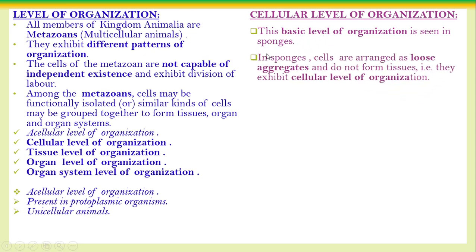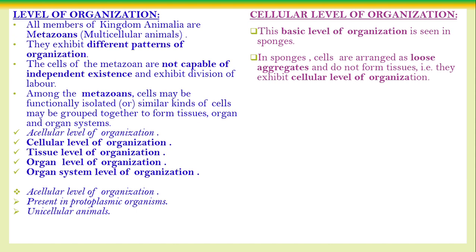In sponges, the cells are arranged as a loose aggregate and do not form tissue. Note this point, very important. The body of the sponges are metazoa, that means made up of many cells. Even though the body is made up of many cells, the cells are not tightly packed, they are loosely arranged. That point is very important, and they do not form tissue. Because of the loose arrangement of the cells, they can't form tissue, so they exhibit the cellular level of organization.